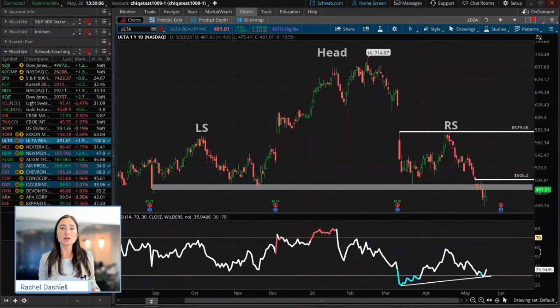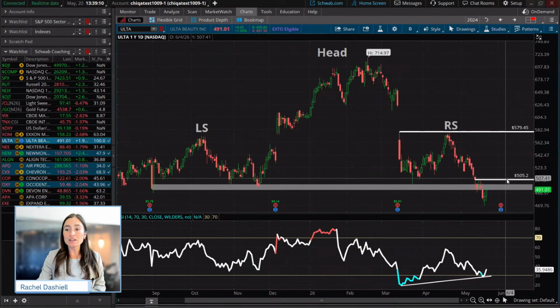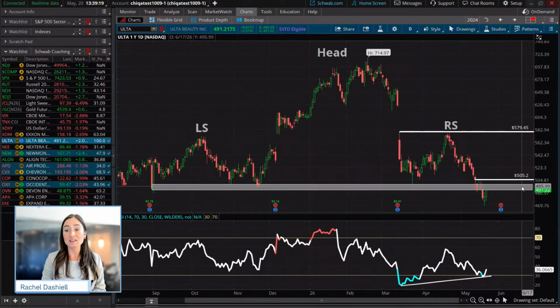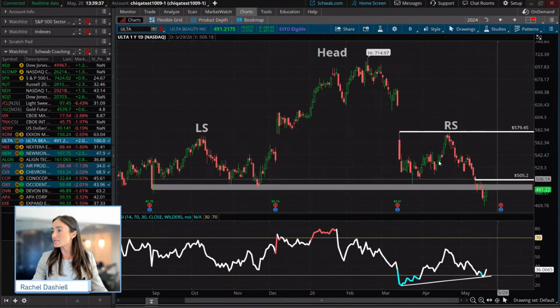And for a trader that is looking to trade this type of setup, if there is a move above 505, you are likely looking at quite a bit of upside, a quite favorable type of risk to reward setup occurring right with Ulta. So this could be one of those scenarios where a trader may look to possibly sell options or may look to just trade the common stock as well in this case. So giving you a couple different levels there.